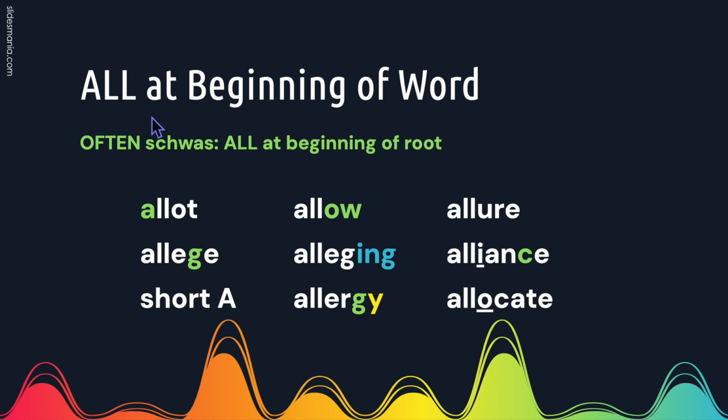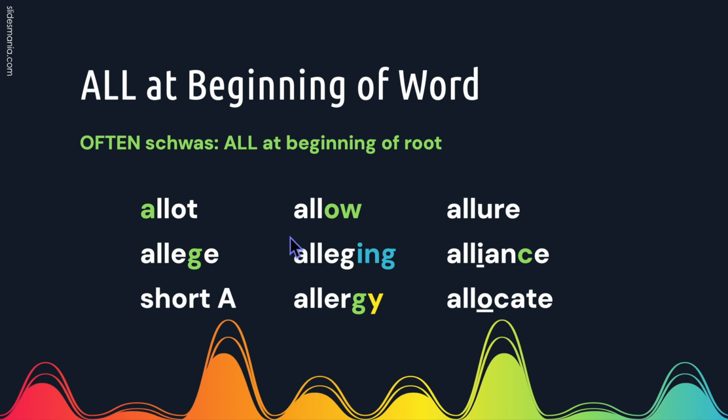If you have a word that starts with A-L-L, it often, but doesn't always, schwa. Again, a schwa is a muffled sound that usually sounds like "uh," especially at the beginning of a word, but sometimes has a short I sound in other places in a word. So in these words, we're going to try the muffled schwa sound of "uh" first.